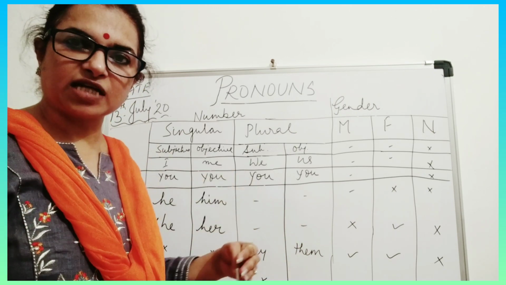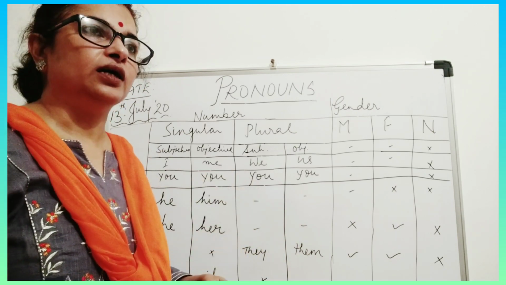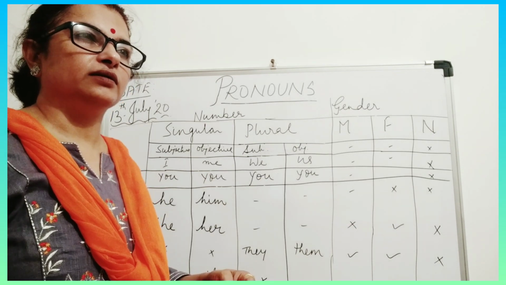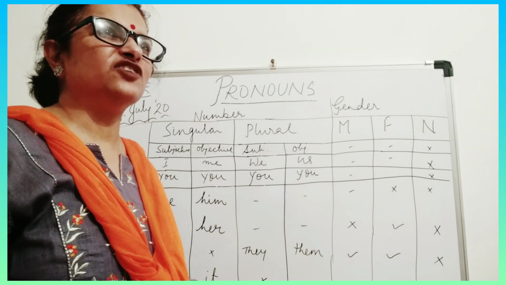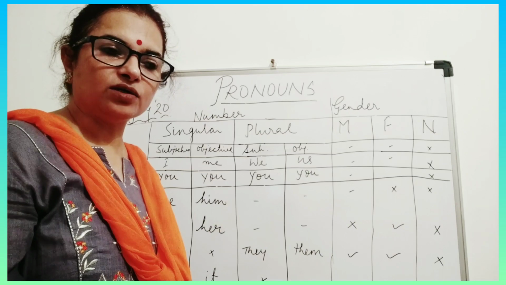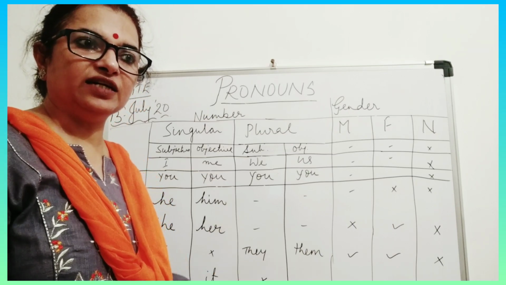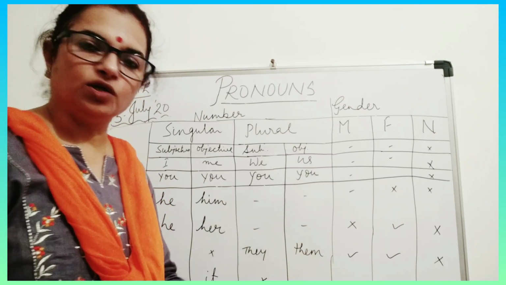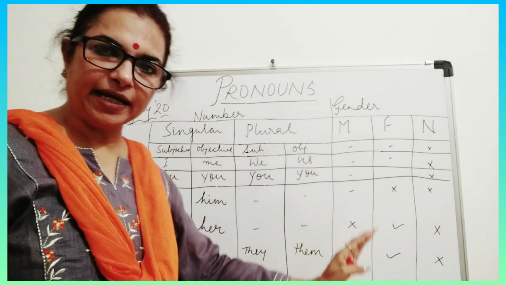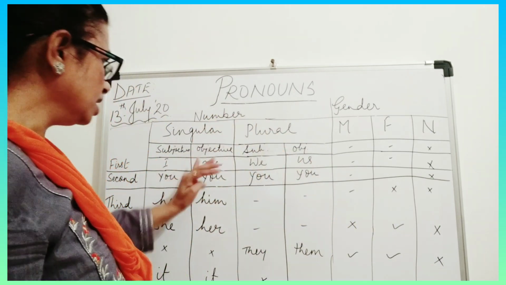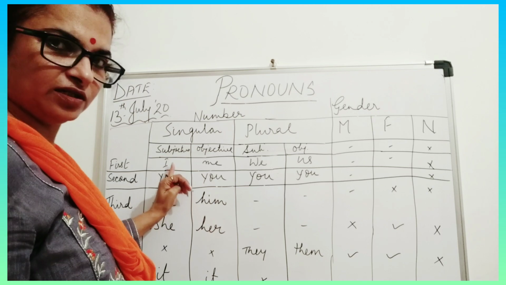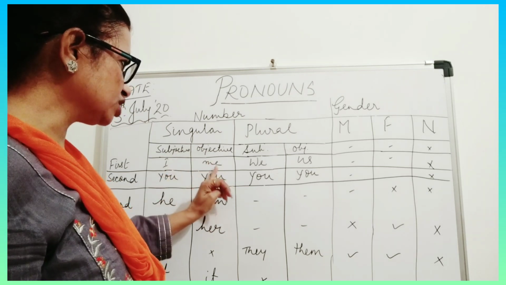So I is coming in the beginning. I cannot say, can you please give I your book? So no, me will come in the end and I will come in the beginning. So I is subjective and me always objective.